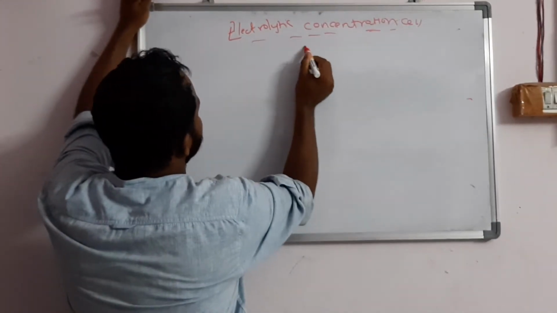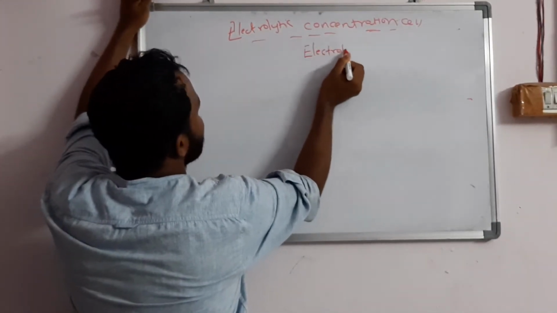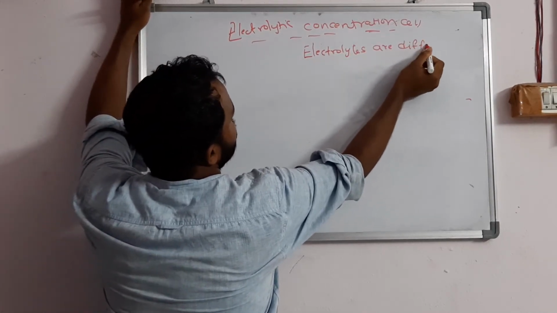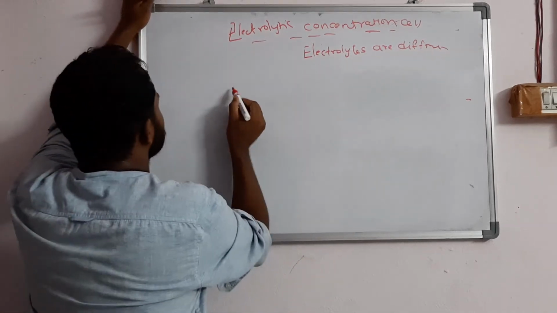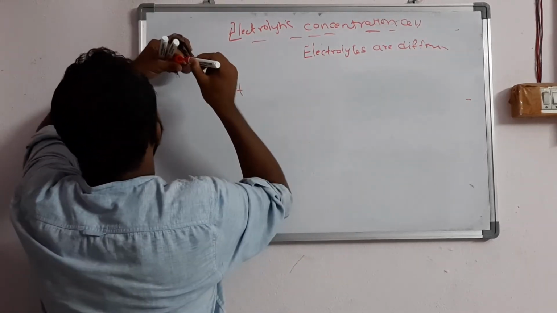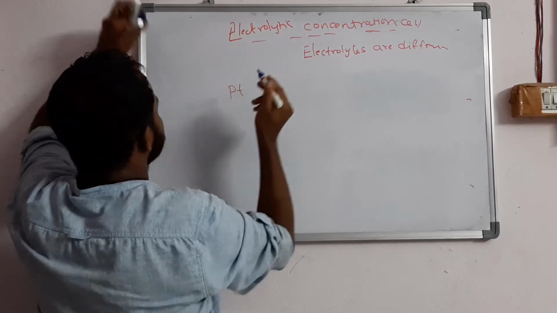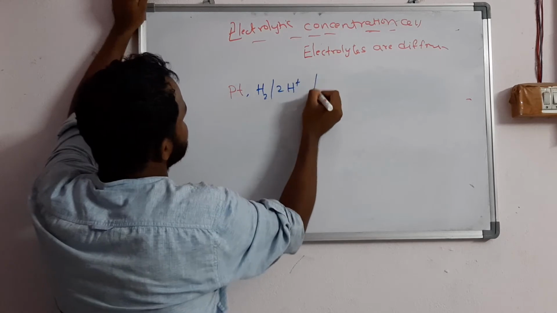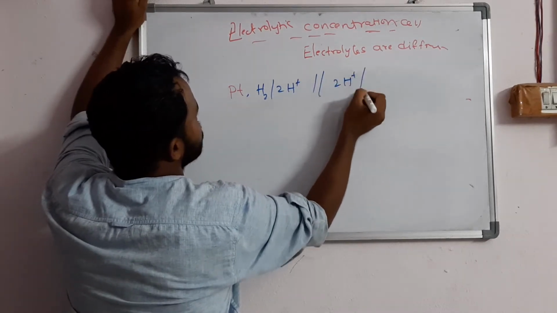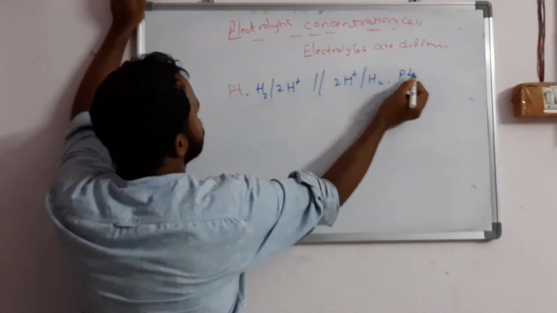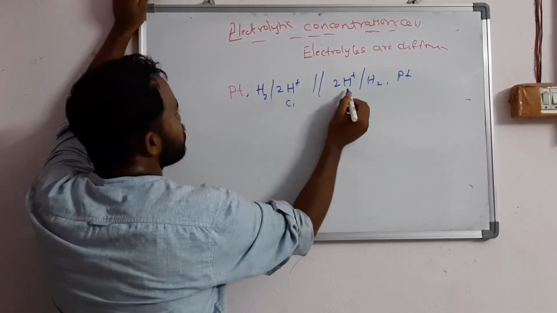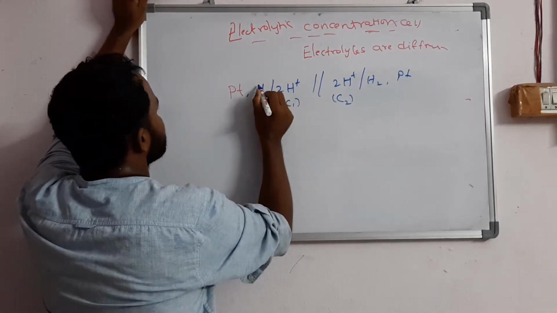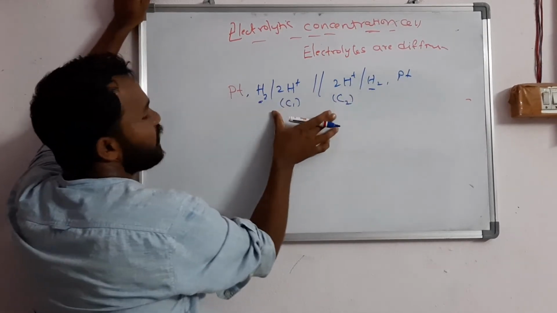So the electrolytes are different. You should write: electrolytes are different. So what about the electrodes? Same, right? First I am going to write the cell representation: platinum, H2 in H plus at C1, and 2H plus at C2 in H2, that is also platinum. This is one electrolyte and this is the other, so the electrolytes are different. C1 and C2 I am taking. So these are the same electrodes but different electrolytes.